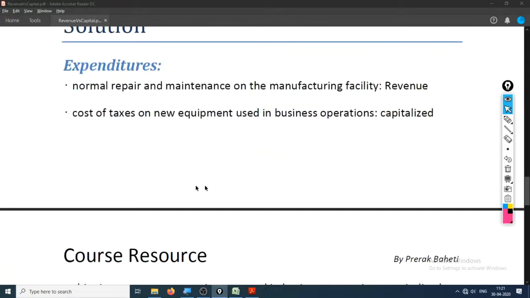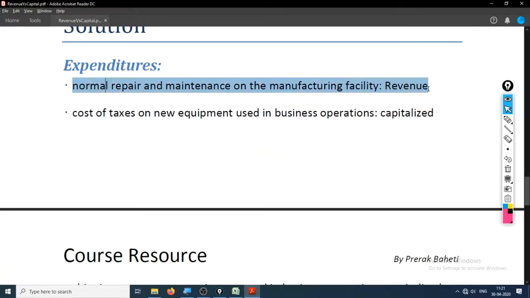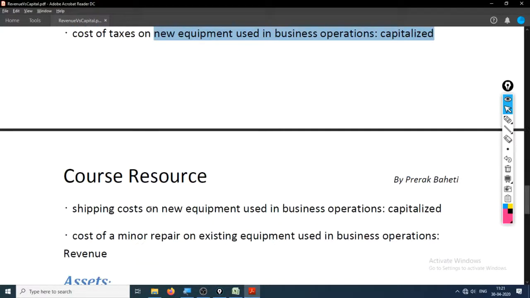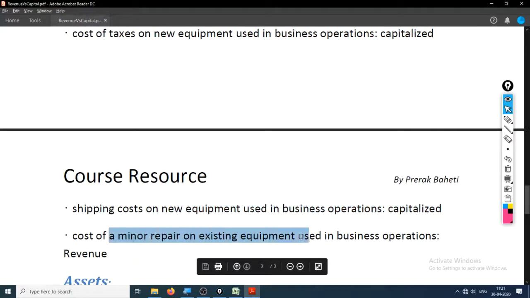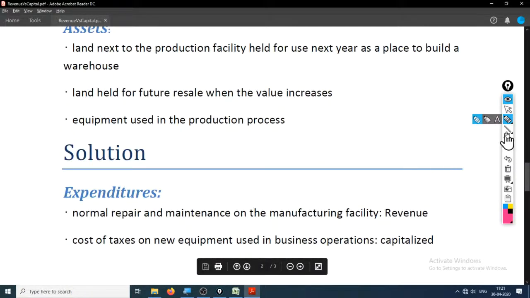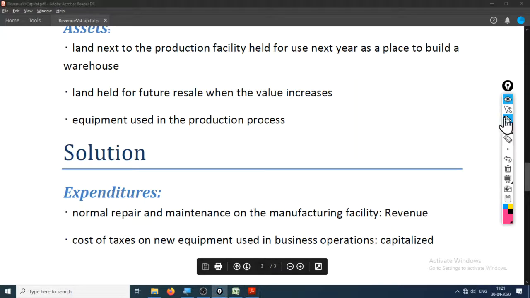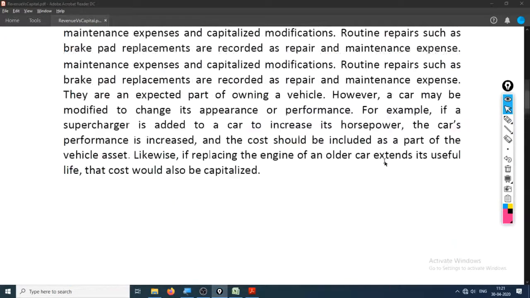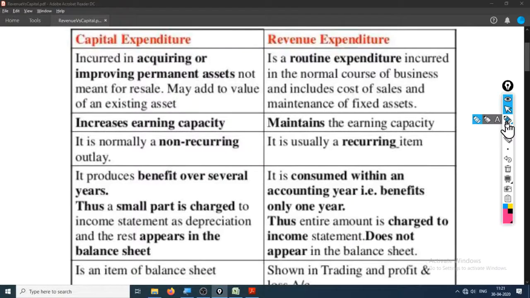Okay, let's see the solution. Normal repair and maintenance revenue, capitalized, cost of minor repair revenue.